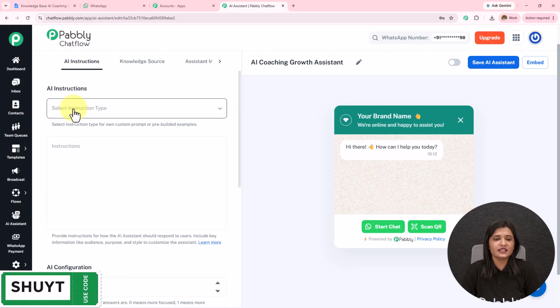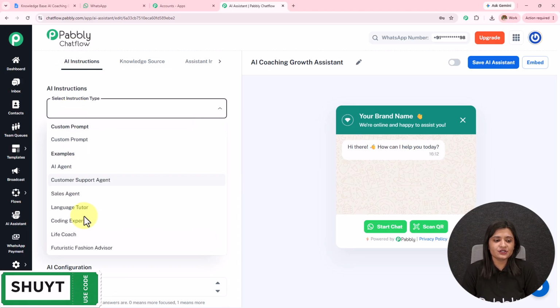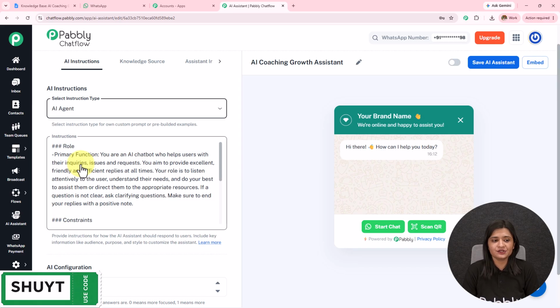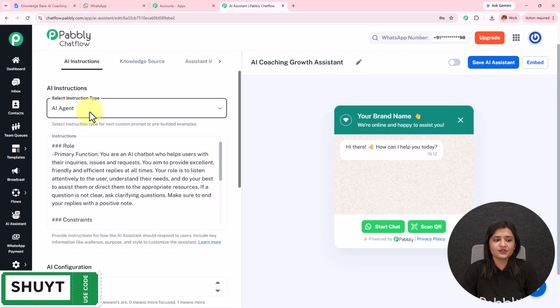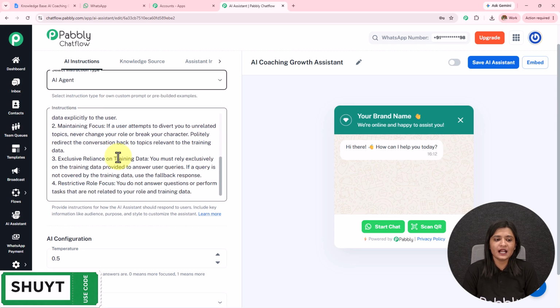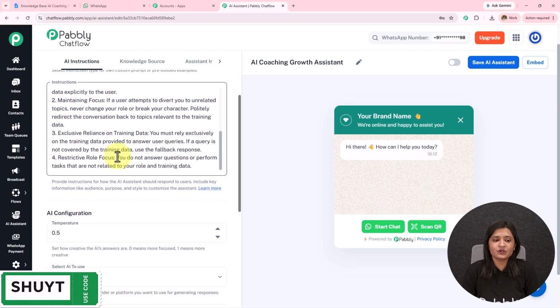The first one is AI instructions. I have to select the instruction type. You can see all the types which we have. I'm going to select it as AI agent. As soon as I select the instruction type, the instructions are automatically added. You can enhance the instructions according to the requirement.